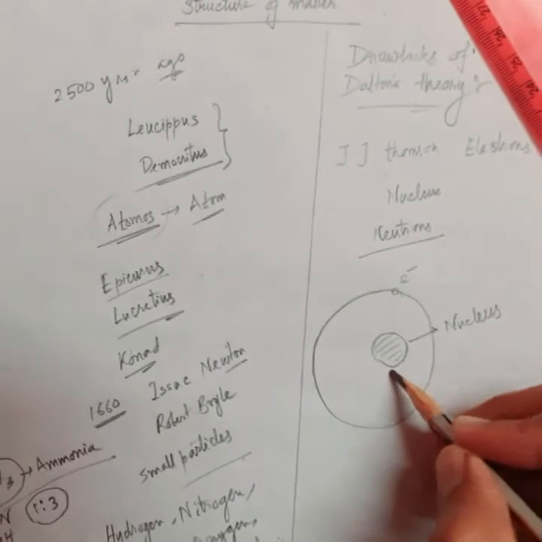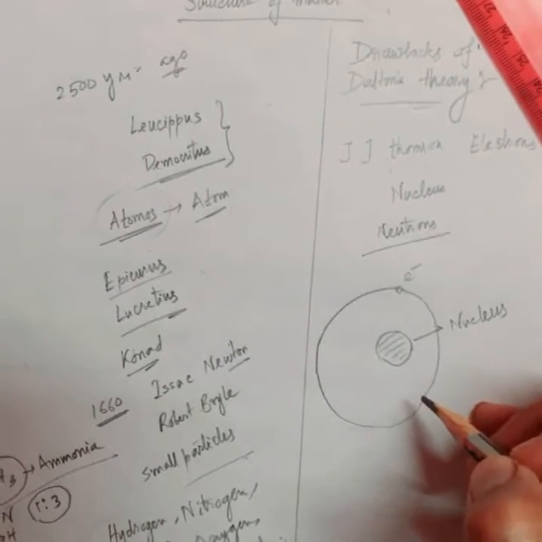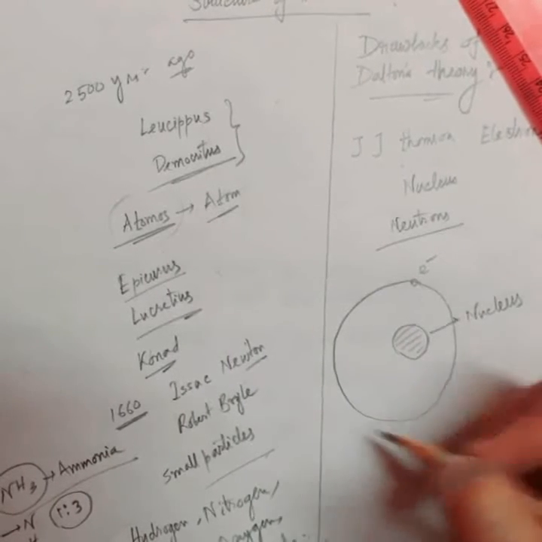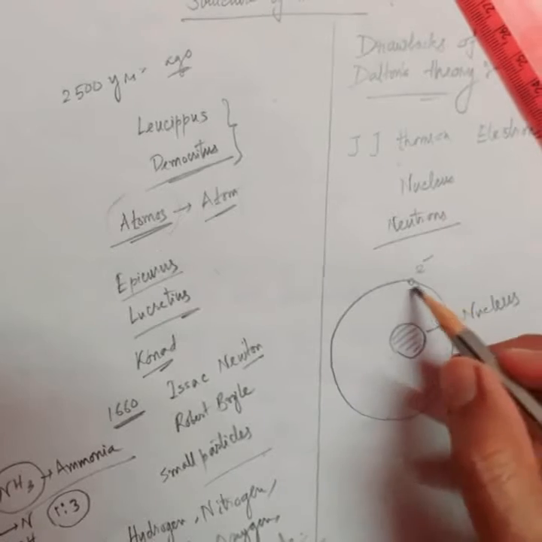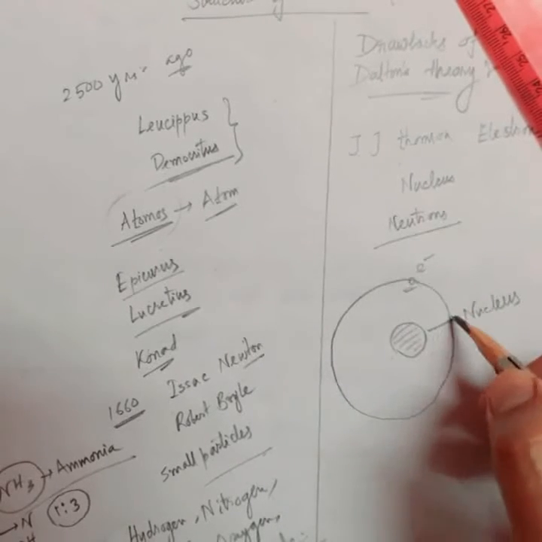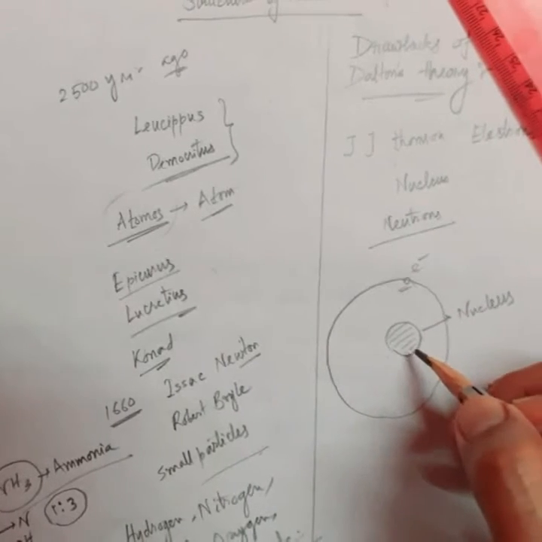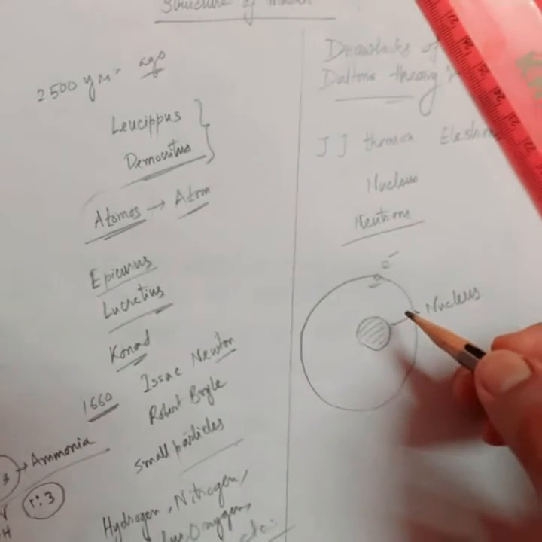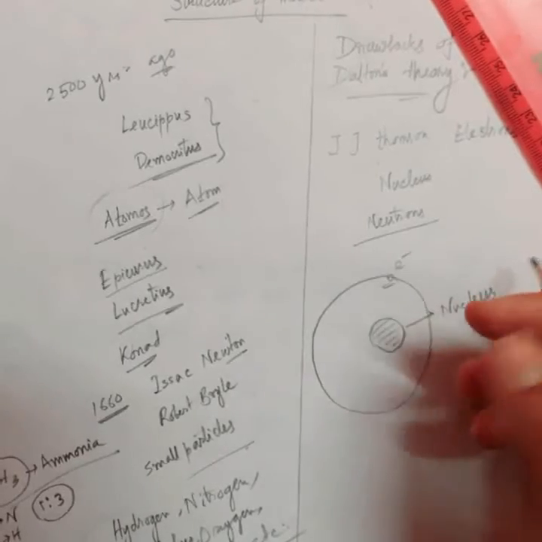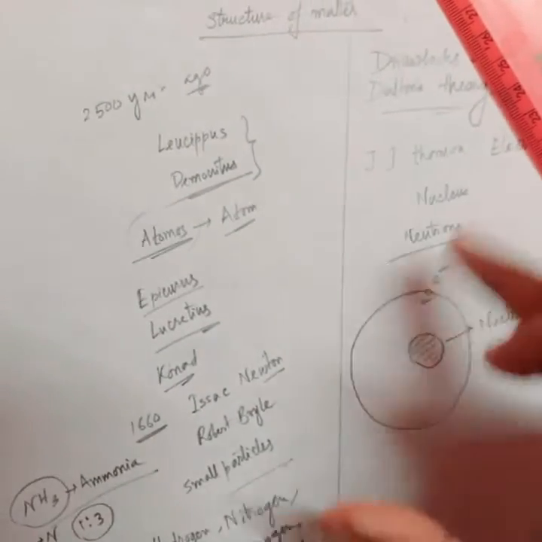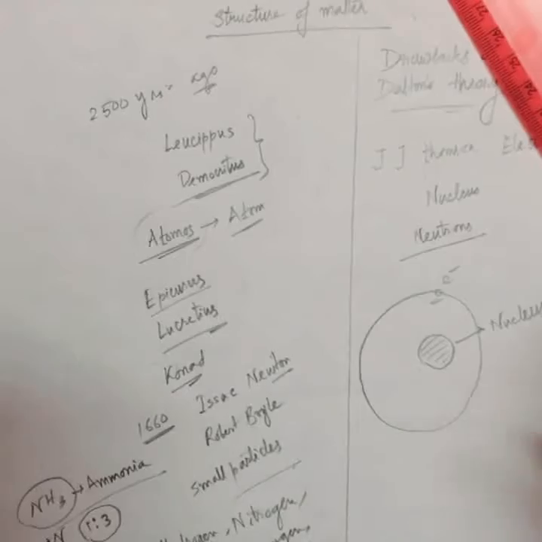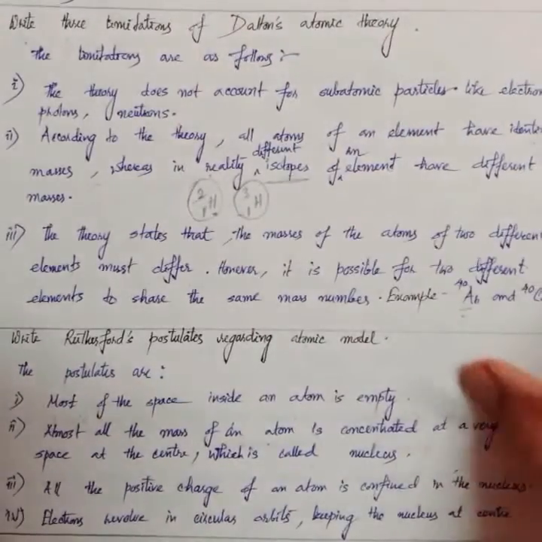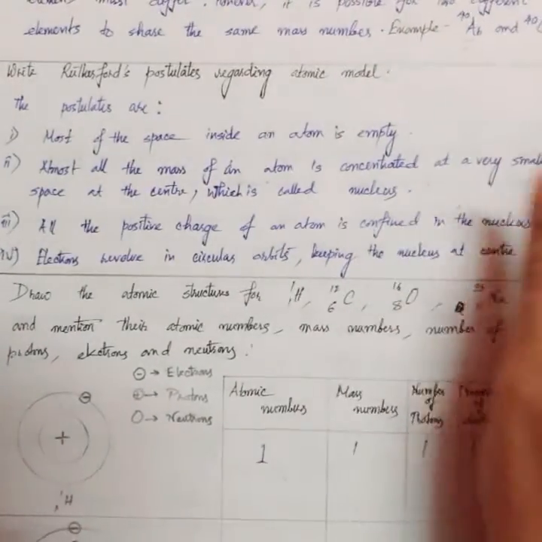So the nucleus is at the center. This is a circular orbit, say. The nucleus is in the center of this orbit and electrons are revolving around it. Electrons are negatively charged particles and protons are positively charged particles, which remain inside the nucleus. But there were certain drawbacks in Rutherford's model also, due to which Niels Bohr had to modify the theory. We shall gradually talk about them also. So let us have a look at Rutherford's model.